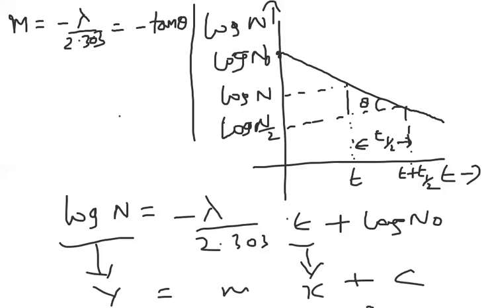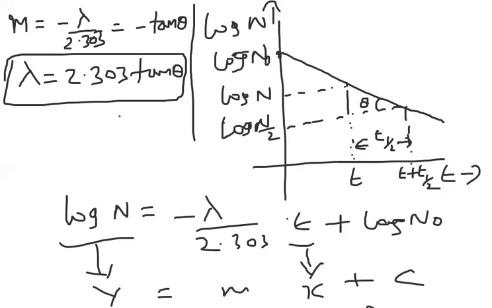So from this formula I can write lambda is equal to 2.303 into tan theta. Half-life is equal to, I know that, 0.693 by lambda.